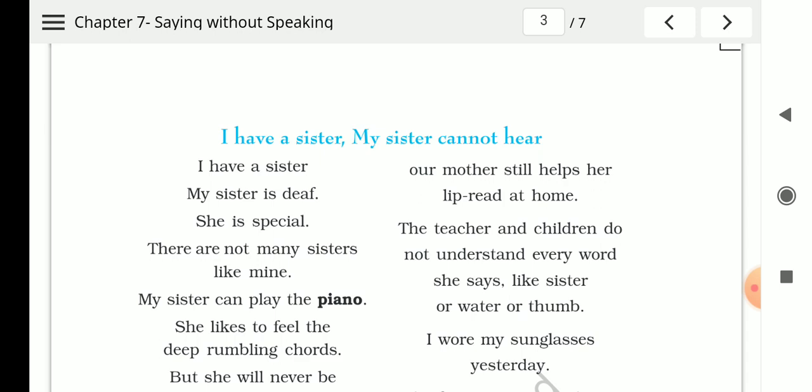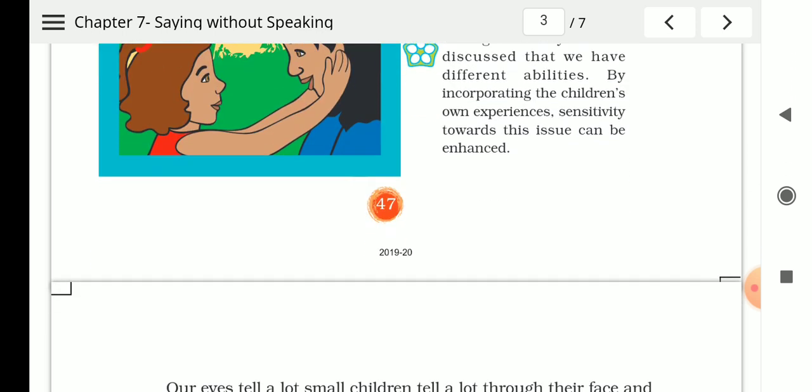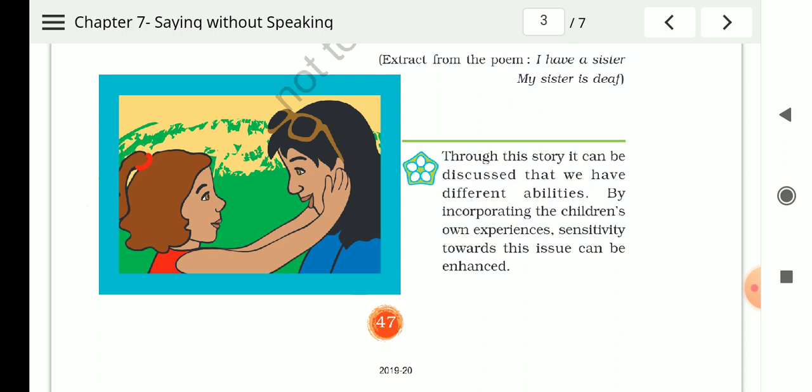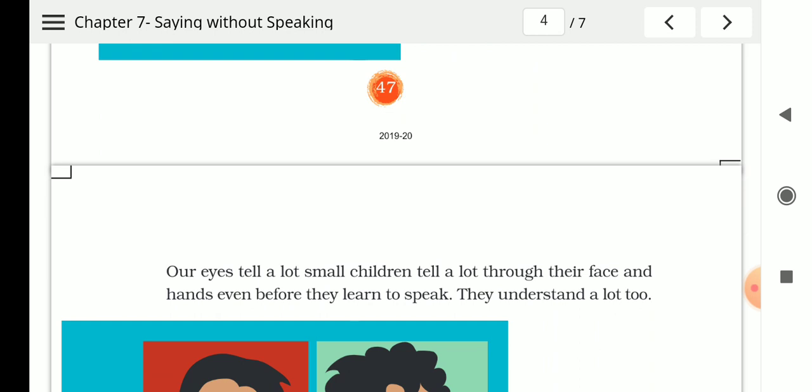And children, have you seen small children, very small children who cannot see, how the small girl is looking into the eyes of her sister and she made her take off her sunglasses. Okay, children, small children, very small children who cannot speak, but have you seen them, how do they express themselves? What do they do when they feel hungry? They start crying, right? Then they also